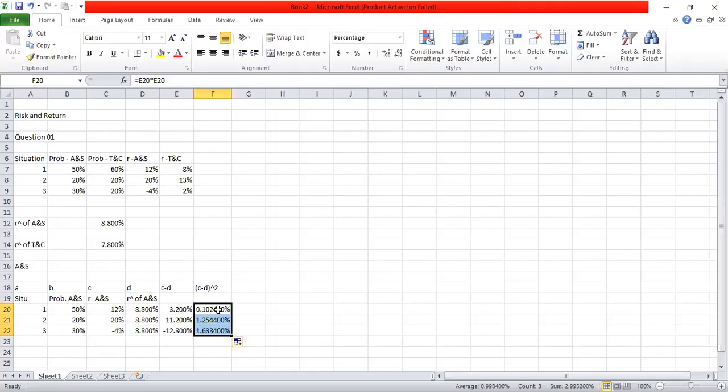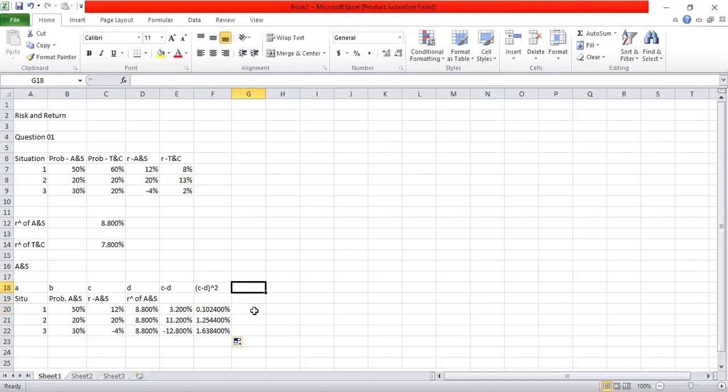When I take the square of this column, what I did is I have multiplied the values in this column by the same value. In other words, I have taken the square. So 3.2% I have multiplied by 3.2%, 11.2% I have multiplied by 11.2%, minus 12.8% I have multiplied by minus 12.8%. So when you take the square of a minus figure, it becomes a positive figure.